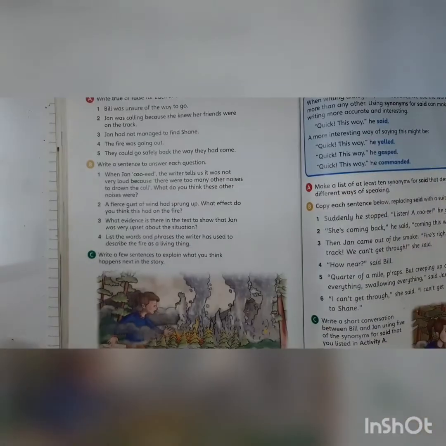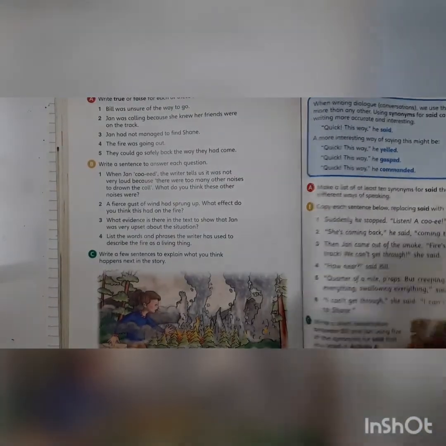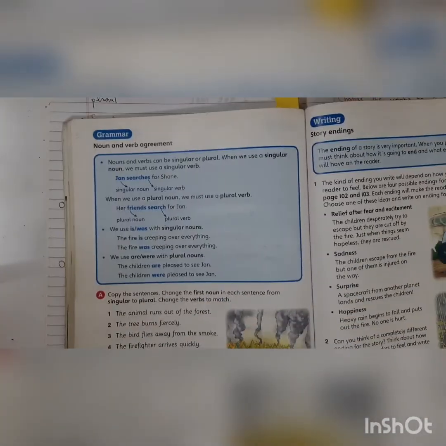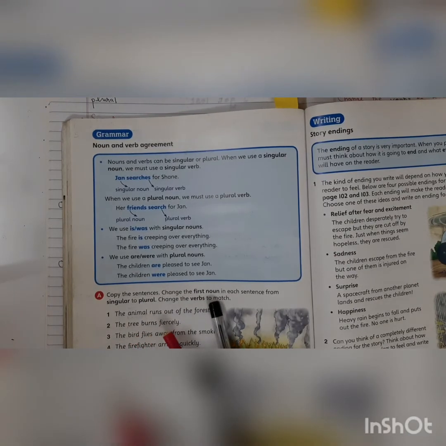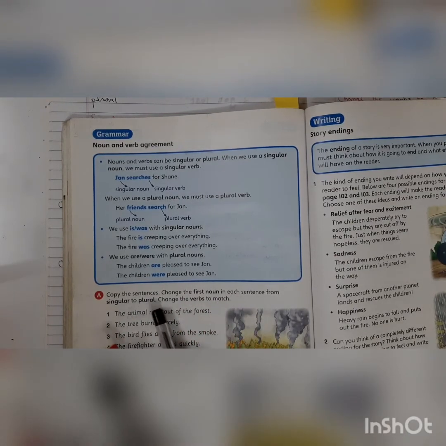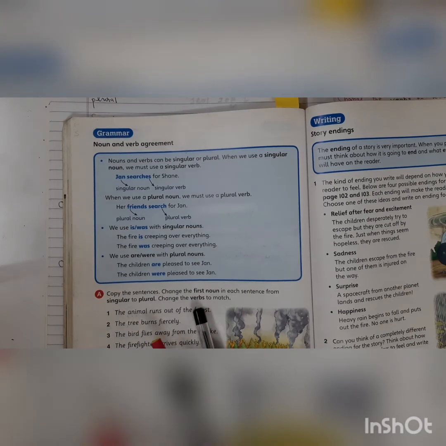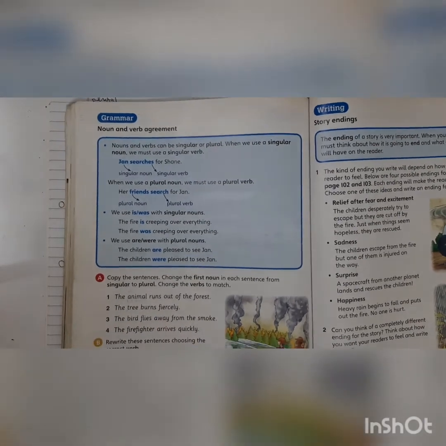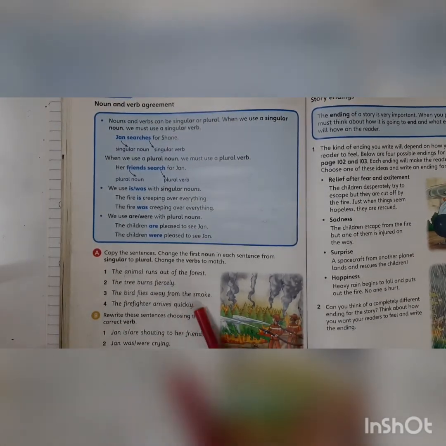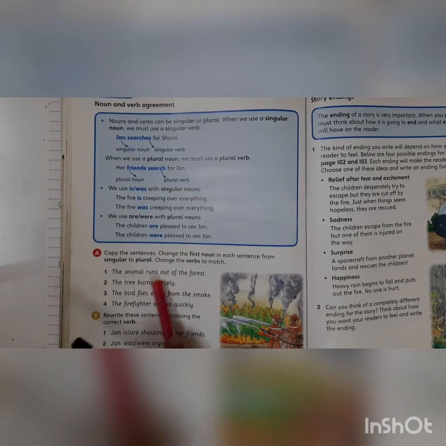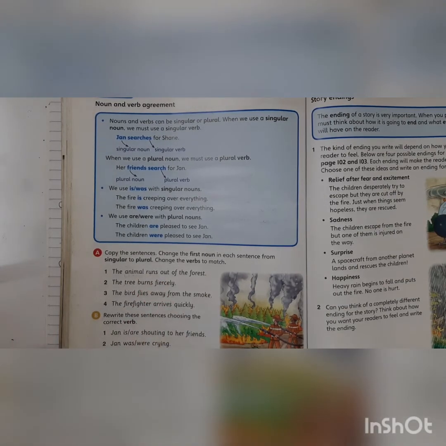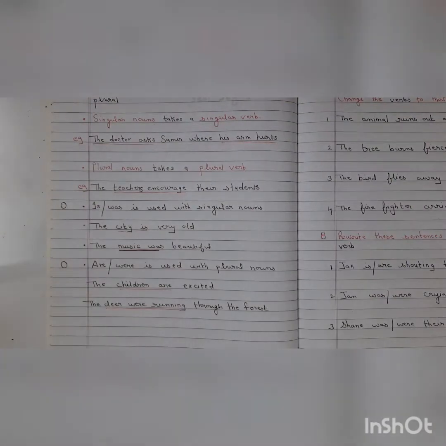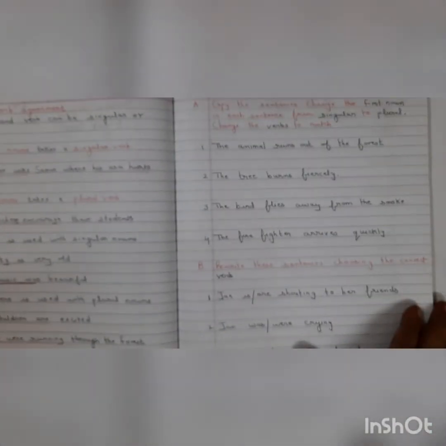So let's move to our exercise here. I have written it here in the notebook so that we can write. Come on, the first one. Change the first noun in each sentence from singular to plural. Change the verbs to match. Very, very important, children. This is our learning objective today. So you have to change the verb. The animal runs out of the forest. I've written it here. Come on.